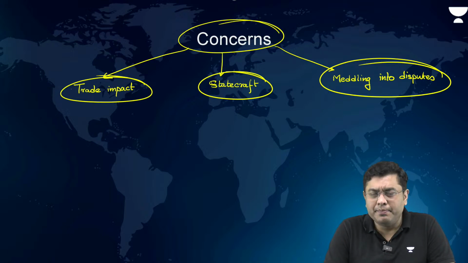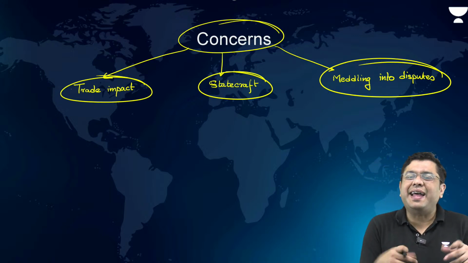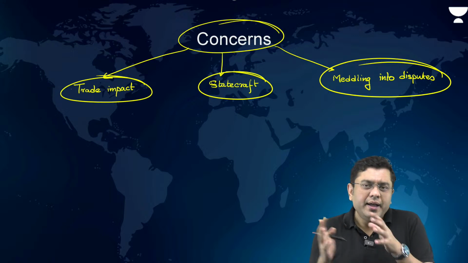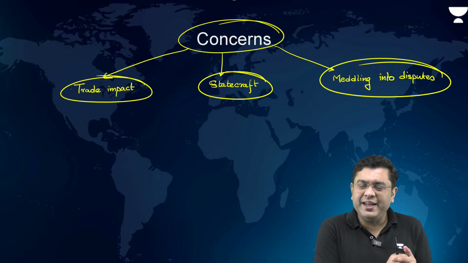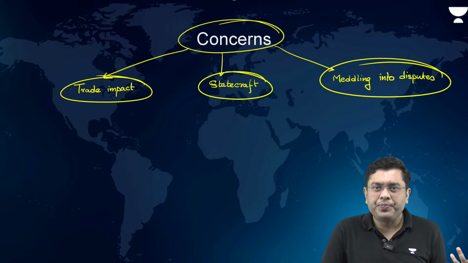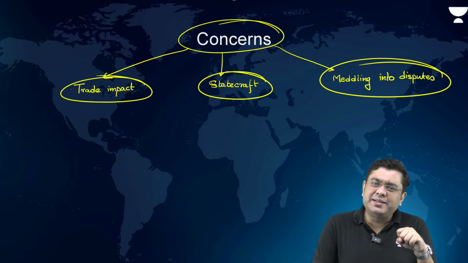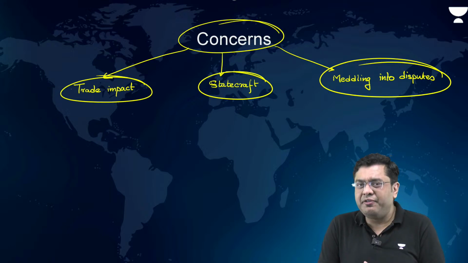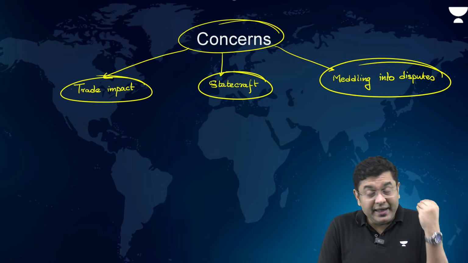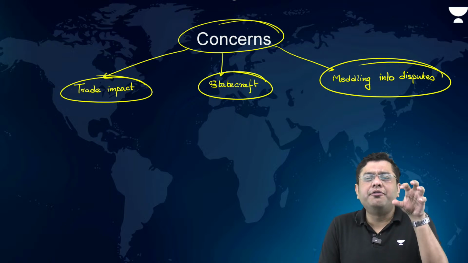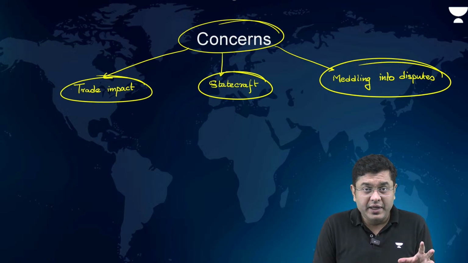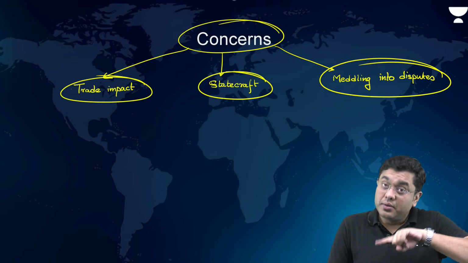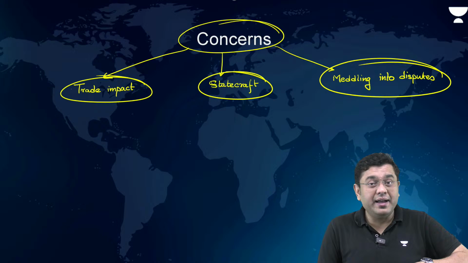Then a major point of concern is what? That Trump is always seen as anti-migrant, right? Immigration is something the US sees as a significant danger. So among the first actions he takes, Trump is expected to bring a much tighter control of H-1B visa norms. And that will impact the trade in services that India has.